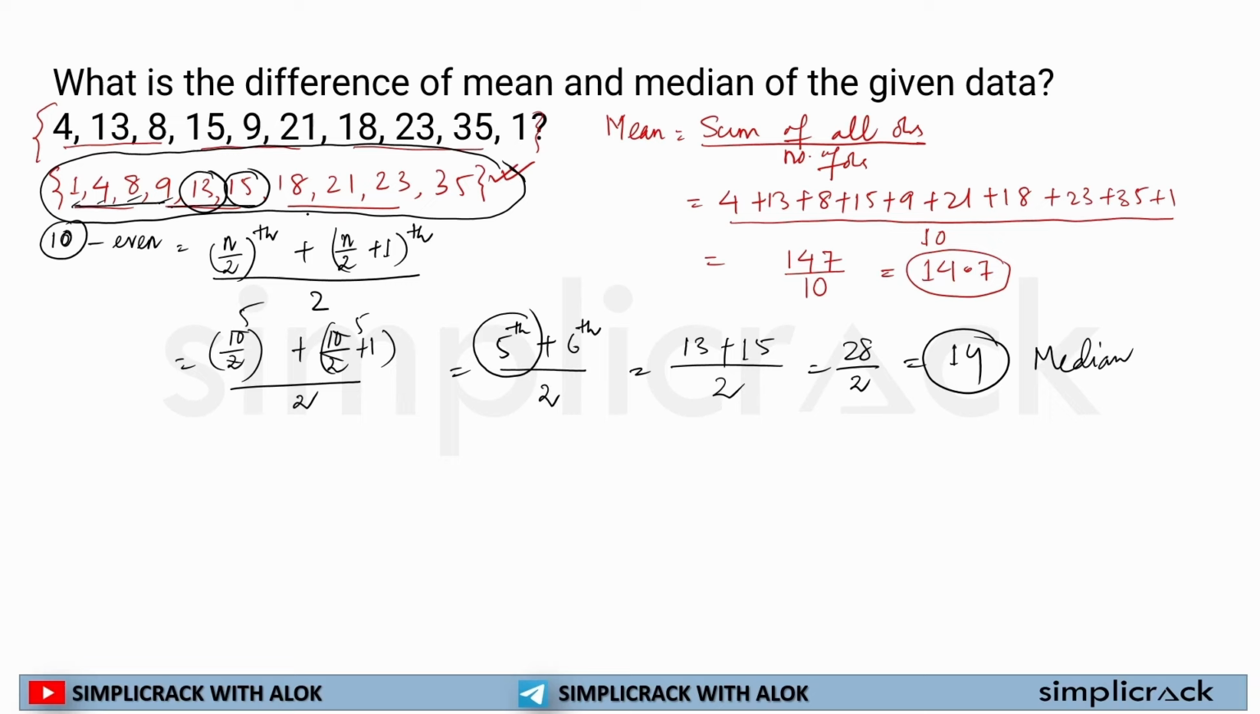There were 10 numbers. It was even, so the formula used is the n by 2 plus n by 2 plus 1th term divided by 2. So that comes to 14. So 14 is the median. The mean is 14.7. So if I have to calculate the difference, mean minus median is equal to 14.7 minus 14, which is equal to 0.7.